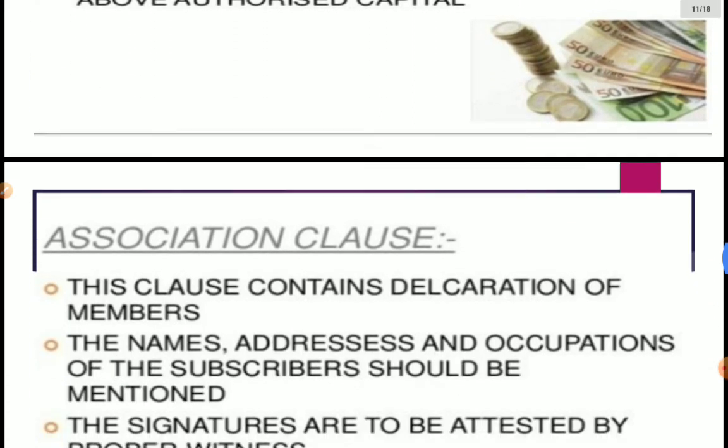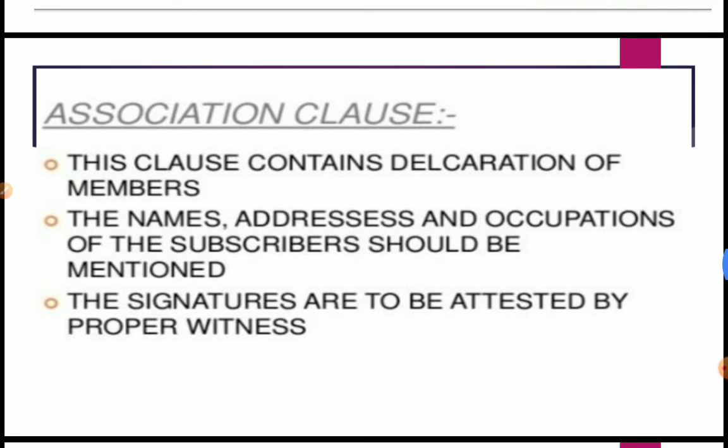Next is the association clause. In this clause, the name, address, signature, and description of the signatories of the memorandum, of the members or the directors of the company, is mentioned here.